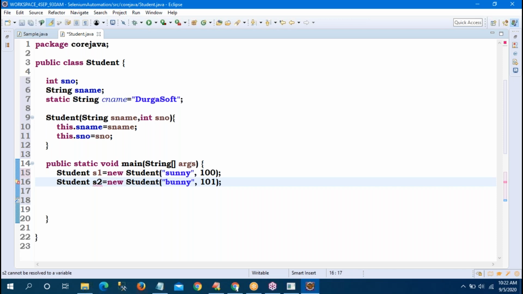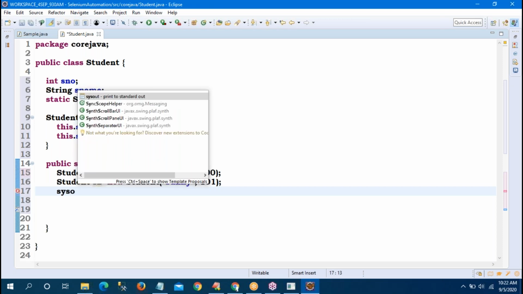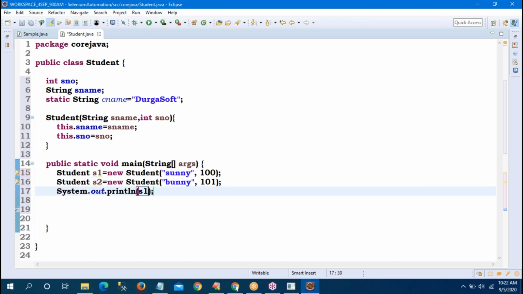Here two students are there, s1 and s2. Have you observed? I want to print those details. How to get the details? s1.sNumber, s1.sName, using System.out.println. After s1 dot, all values will come.